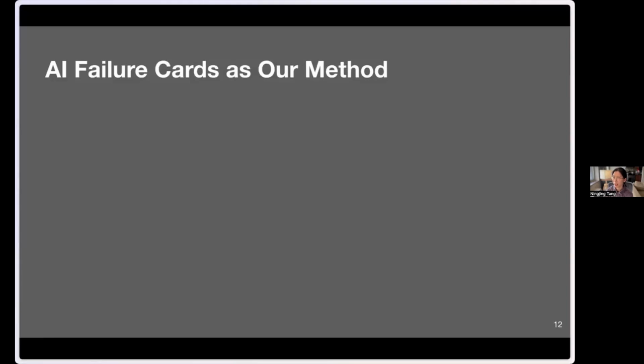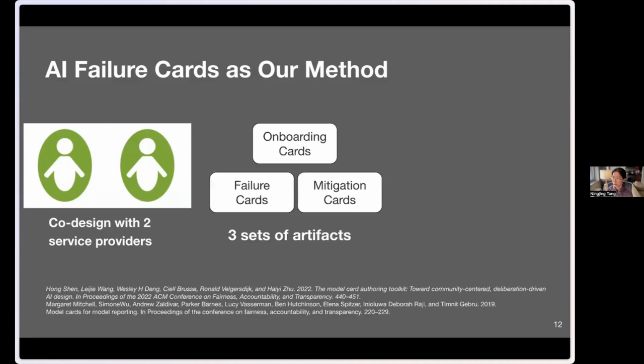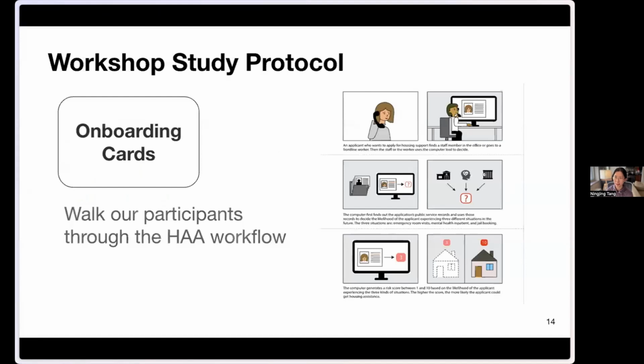This is a method that we introduced to cultivate critical AI literacy by making a series of common AI failures visible and understandable for impacted communities. We iteratively co-designed the method with 2 service providers as representatives of the impacted communities. They work closely in the same local community organization and interact with both HAA and local homeless communities regularly. In total, we developed 3 sets of artifacts, and we conducted 8 workshop sessions using the failure cards with impacted community members.